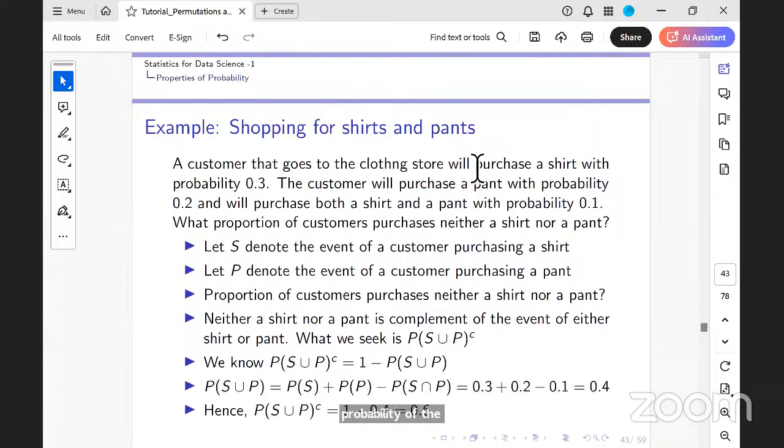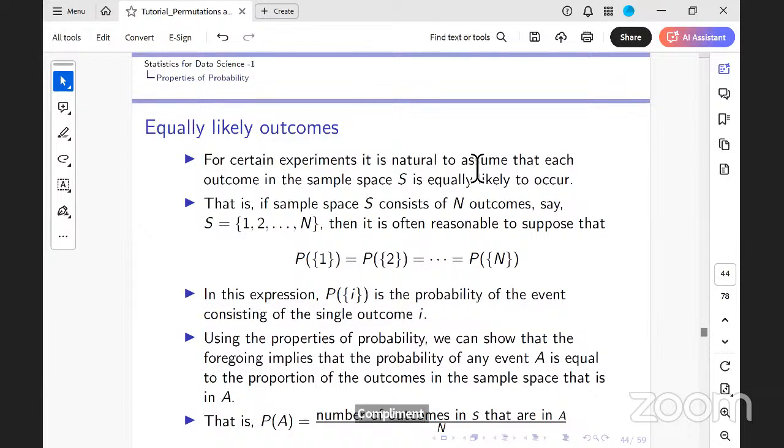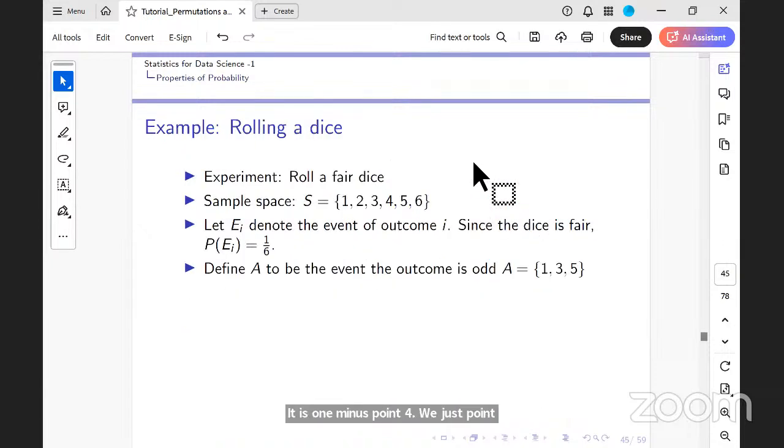So the next thing is we talk about equally likely events. Rolling a die is an equally likely event, where I have a fair die. What is the probability of A here, where the outcome is an odd outcome? 3 by 6. Very good, 0.5.